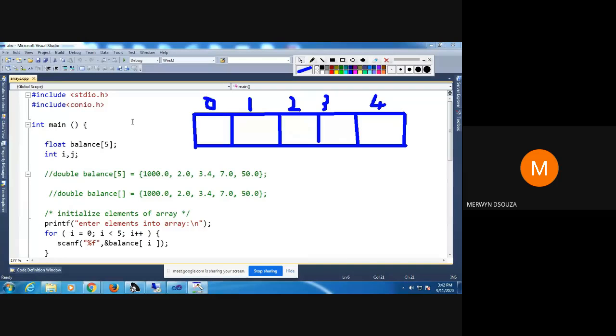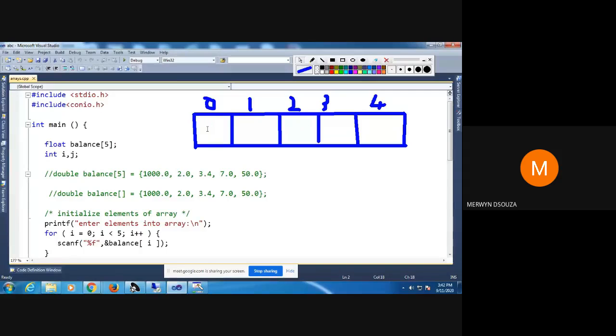Since we have declared 5 memory locations in the array, your array indexing will always start with 0, then go on 0, 1, 2, 3, 4. Since we have declared 5, it will end at n minus 1 because we are starting the indexing at 0. That is the way C programming has been designed, and we cannot change anything in that.